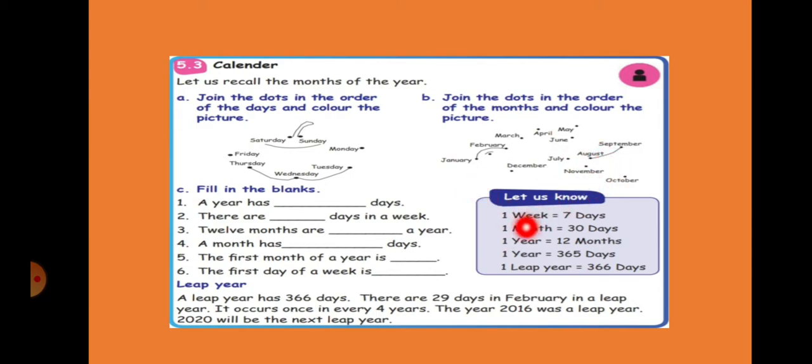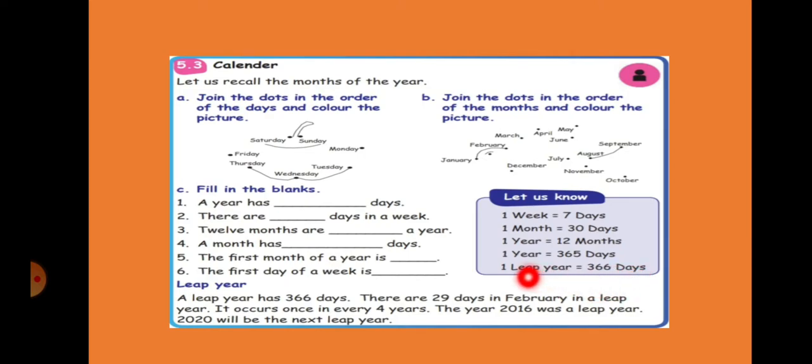How many months will be there? 12 months. So, 1 year will have how many days? 365 days. Okay, and 1 leap year will have 366 days.